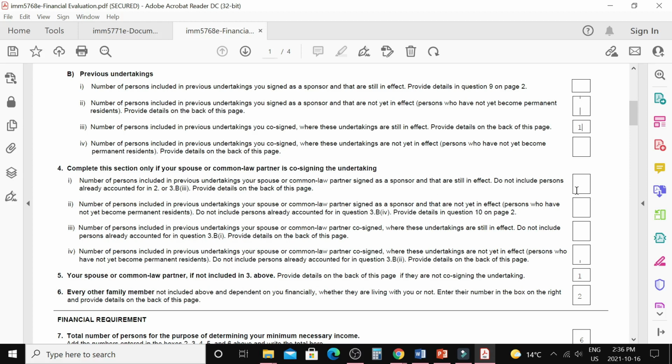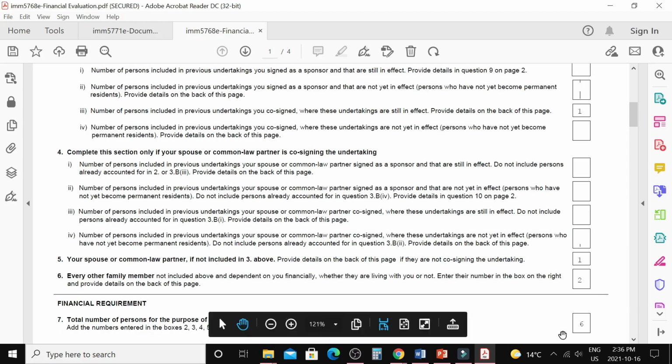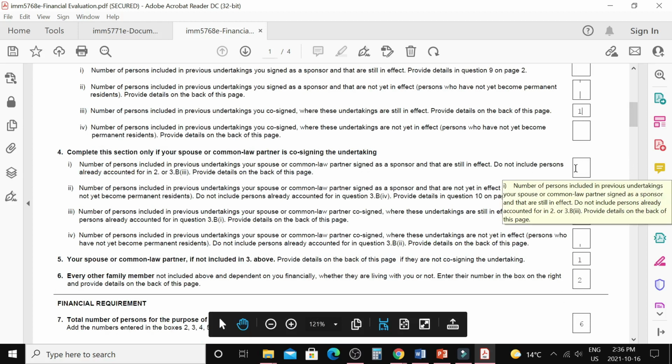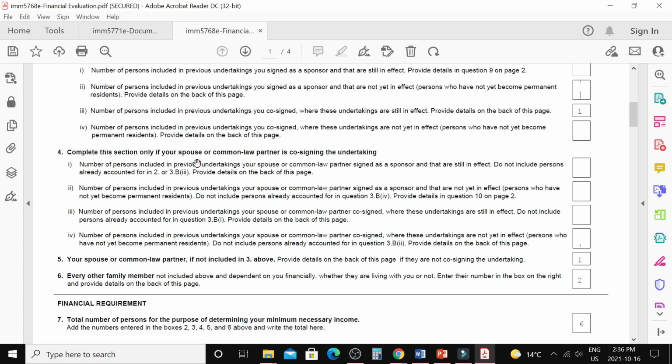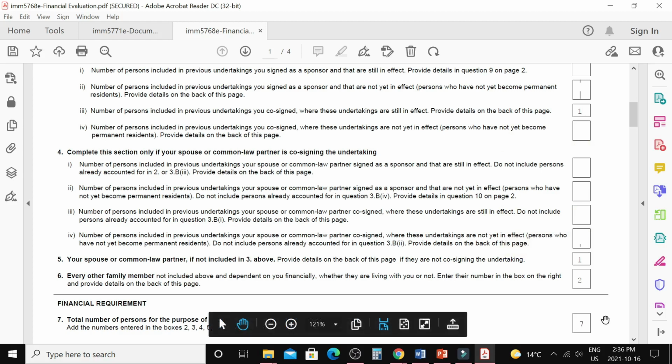So you're not going to repeat it here, because if you repeat it here, you will get too many members. You're going to count that member double. So you're going to say nothing here because you already gave it in 3b. So read that: if you already gave it in 3b, you are not giving it here. So that's how. Now I will have 7 members here.